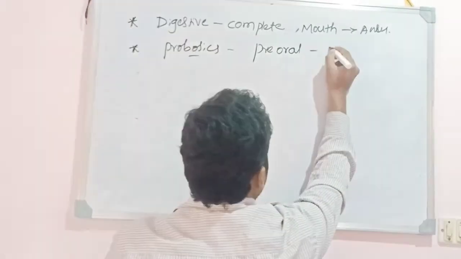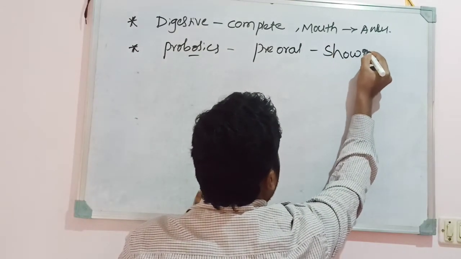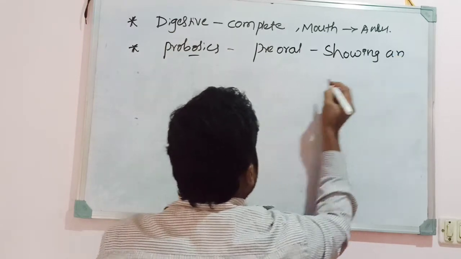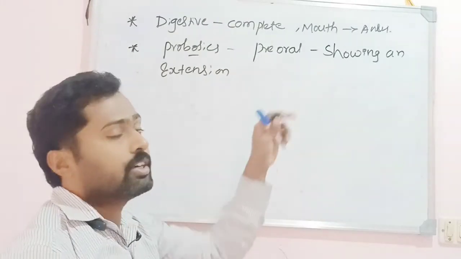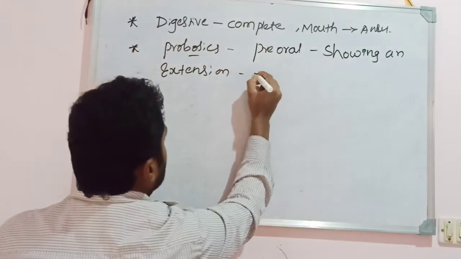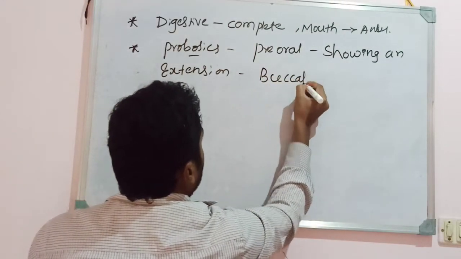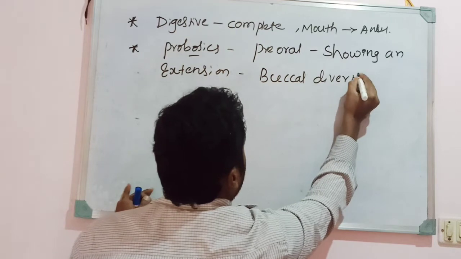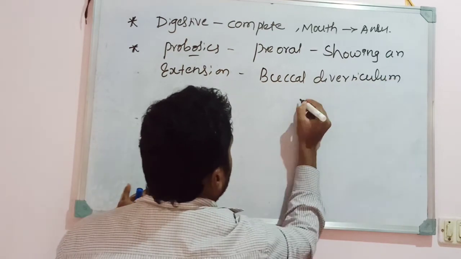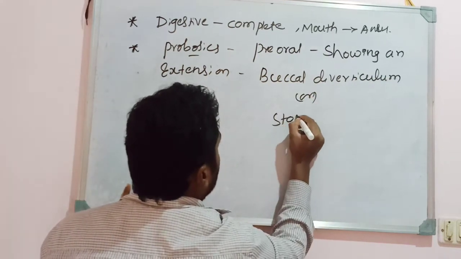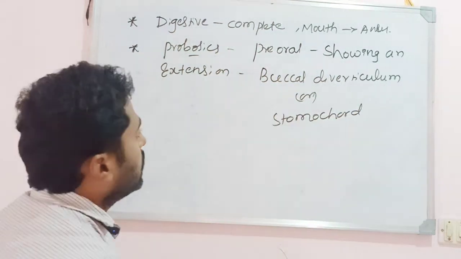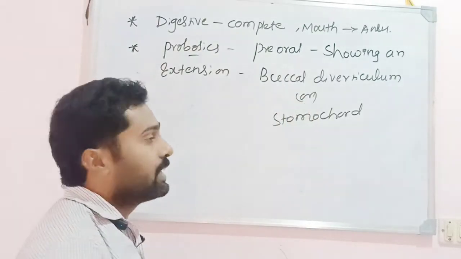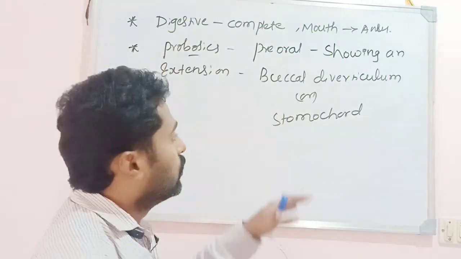The early regions are the pre-oral regions of the mouth showing an extension, and that extension is what is called the buccal diverticulum. This is also called the stomochord. The buccal diverticulum or the stomochord was thought to be the notochord.